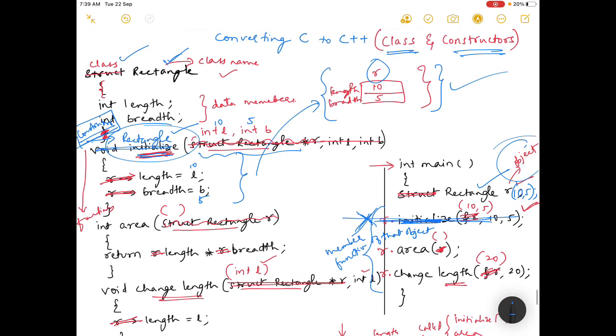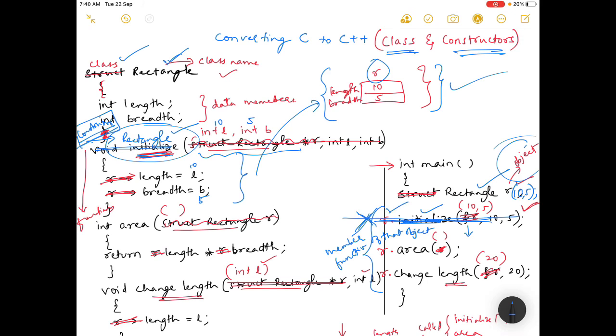Next, what we did, we have made the changes in the main function. So r dot is used instead of, see here what happened at this point. We were calling, initialize was the function which was calling the object r, but here this object itself is calling.